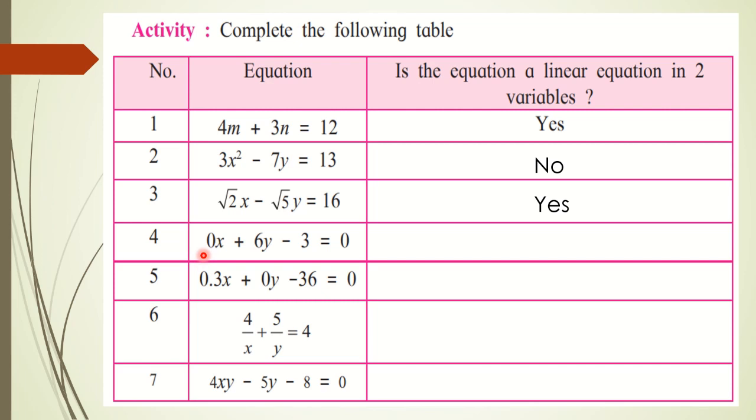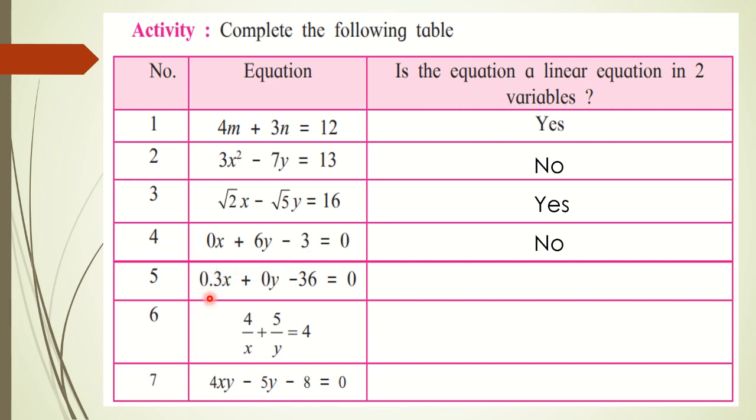Next, 0x plus 6y minus 3 is equal to 0. See, what we have seen in the condition is that a and b cannot be 0. Okay, this is the second type of the standard form, that is ax plus by plus c is equal to 0. But what we have seen, a cannot be 0, and here a is 0. So this is not a linear equation. Okay, so what is the answer? No.